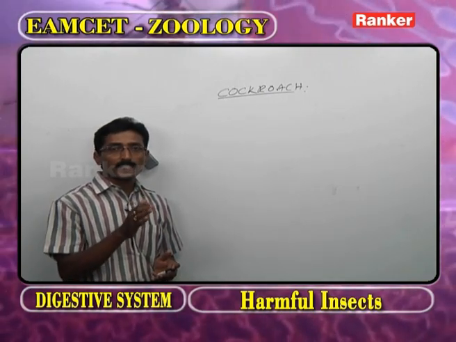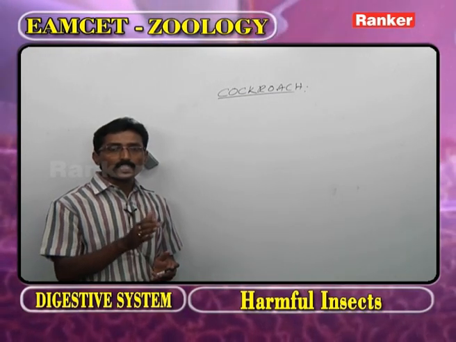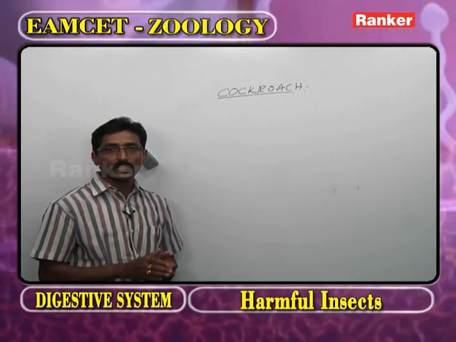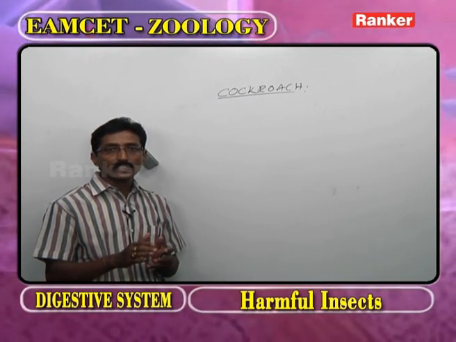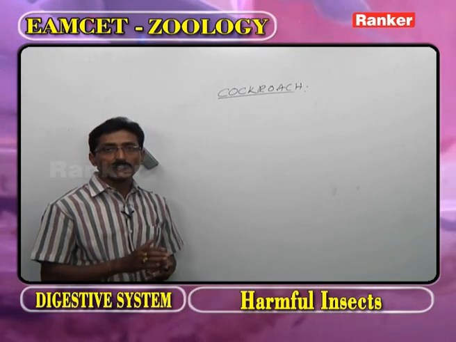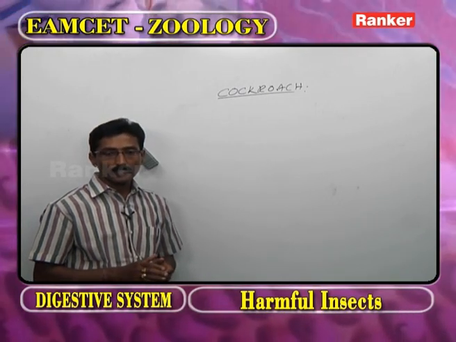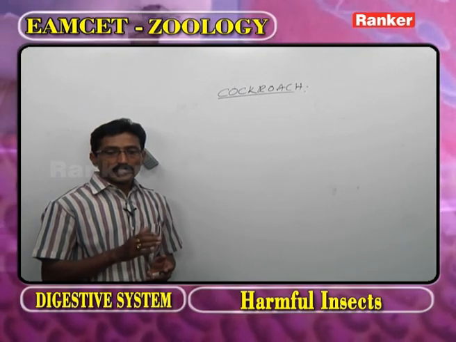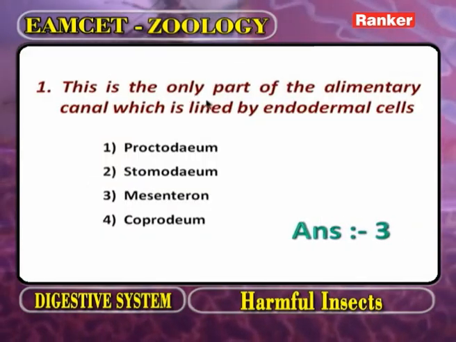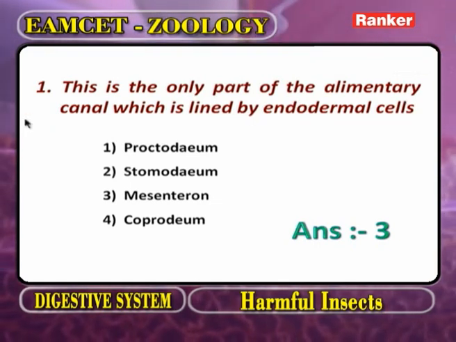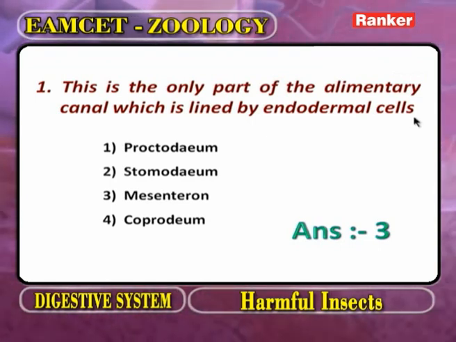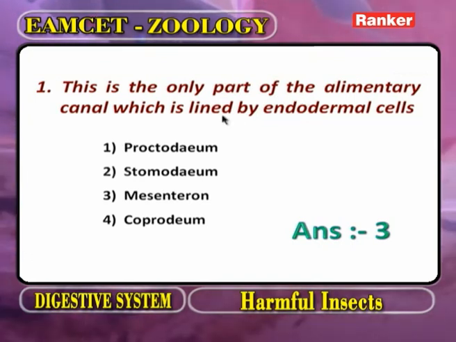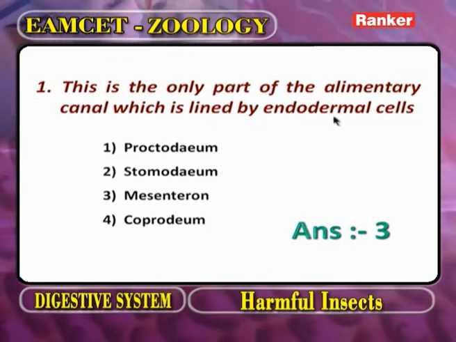Now what are the parts in the alimentary canal? What are the digestive glands in the alimentary canal? We are discussing all these points concerned with the bits. Now we have to discuss the first bit. This is the only part of the alimentary canal which is lined by endodermal cells.